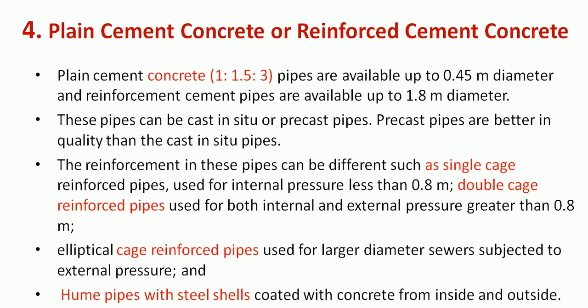So Hume pipes are steel shells coated with concrete from inside and outside. A nominal longitudinal reinforcement of 0.2% is provided in case of these Hume pipes. So these are the most popular, and they are widely used in the sewerage system. That is, these Hume pipes consist of 0.2% nominal reinforcement, which is coated from both inside and outside with concrete.